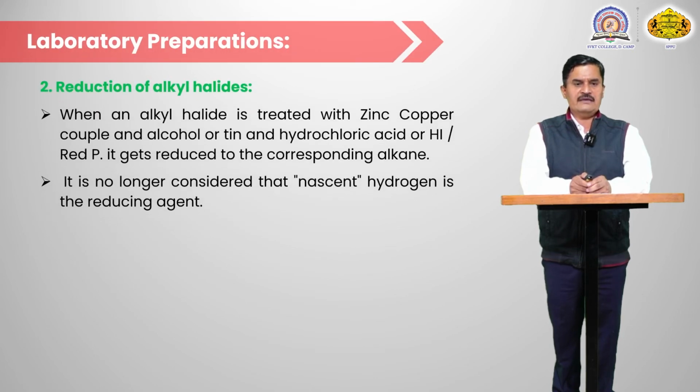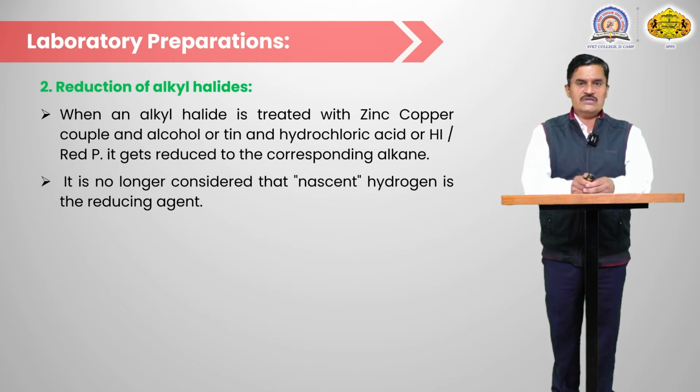The second source is reduction of alkyl halides. If we reduce the alkyl halide, that gives the corresponding alkane. When an alkyl halide is treated with zinc-copper couple and alcohol, there is formation of nascent hydrogen, and the nascent hydrogen is responsible for the reduction of the alkyl halide, giving the corresponding alkane.